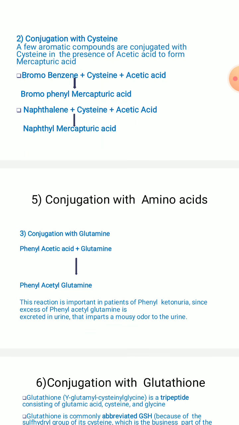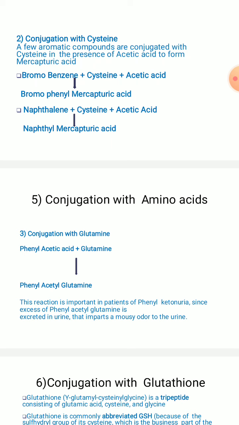Coming to the next one, conjugation with glutamine. See how the amino acid glutamine conjugates with one more molecule, phenyl acetic acid. This is also an aromatic compound, right? Phenyl acetic acid conjugates with glutamine to form phenyl acetyl glutamine, the conjugated form. Understood? This reaction is mainly important in patients of phenylketonuria.